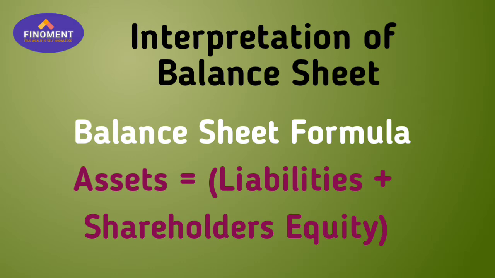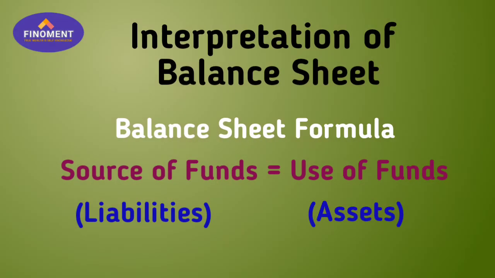Now first we will understand how the company borrows money. It is called the source from which they borrow the money. They borrow internally and externally. The fund which is internally borrowed is called shareholders' liability, that is, they borrow from the shareholders. And the profit the company earns is also a fund which they can use for business operation and expansion. Second, the company borrows money from lenders, that is, financial institutions, banks, etc. And these two funds they use to run the business.